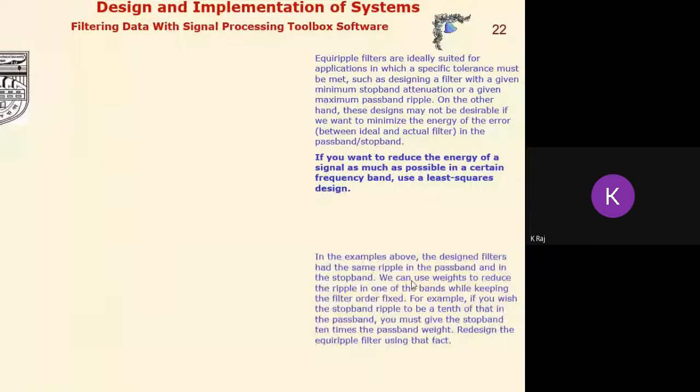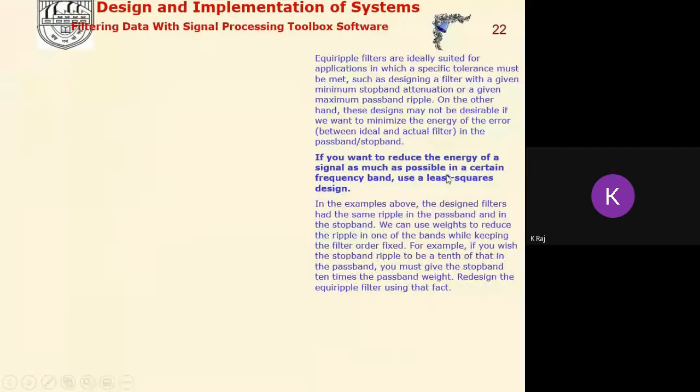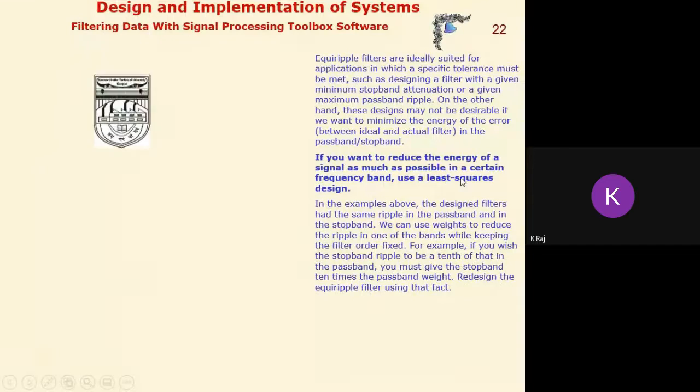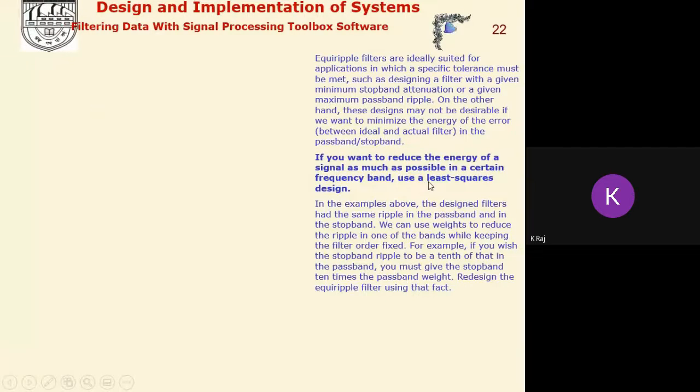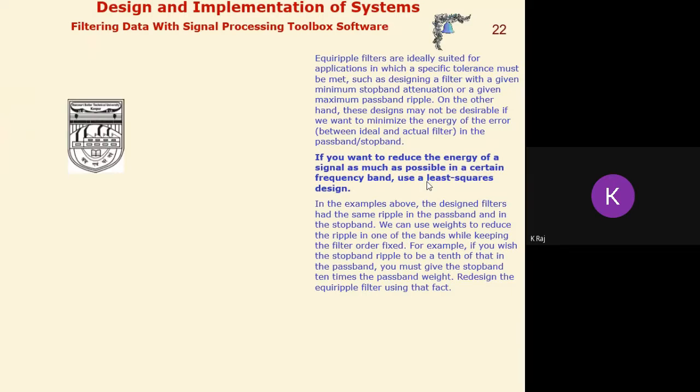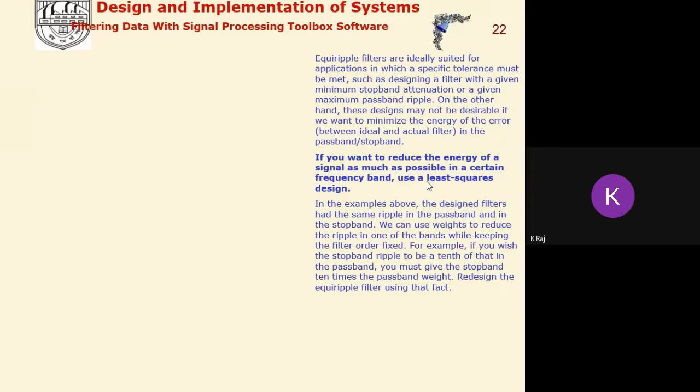Now, if you want to reduce the energy of the signal as much as possible in a certain frequency band, then this equiripple filter is not suitable, because we know that there are ripples in the passband as well as in the stopband.